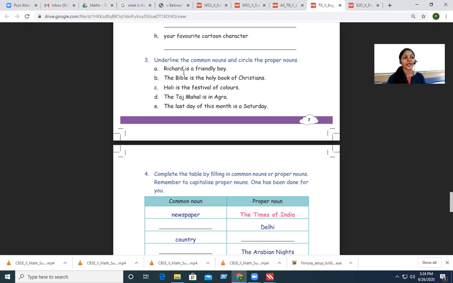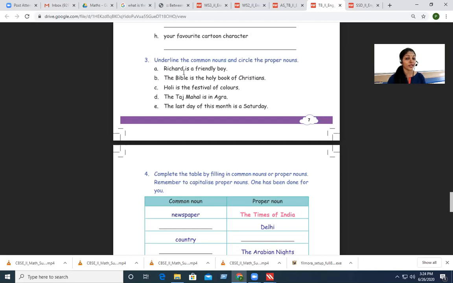Okay. In this sentence, Richard is a friendly boy. The name of the boy is Richard. So it is a proper noun. Okay, so I hope you have circled it. Yes. And is there a common noun there? Yes. There is a common noun and it is boy. Boy is a common noun. So I hope you have underlined it. Right? If you have done this, just give a tick mark.